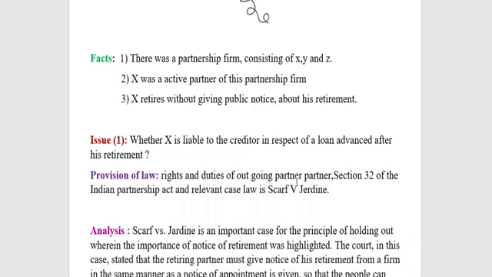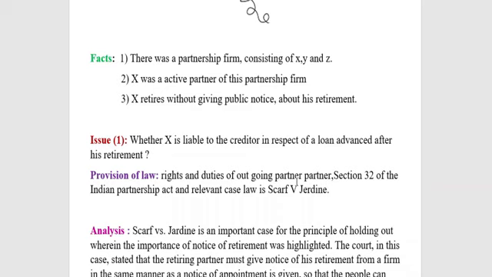Here, the sleeping partner need not give public notice because nobody knows his name. That means a retired partner need not give public notice of his retirement to persons who are ignorant that he was a partner of the firm. So these are the things we can see.